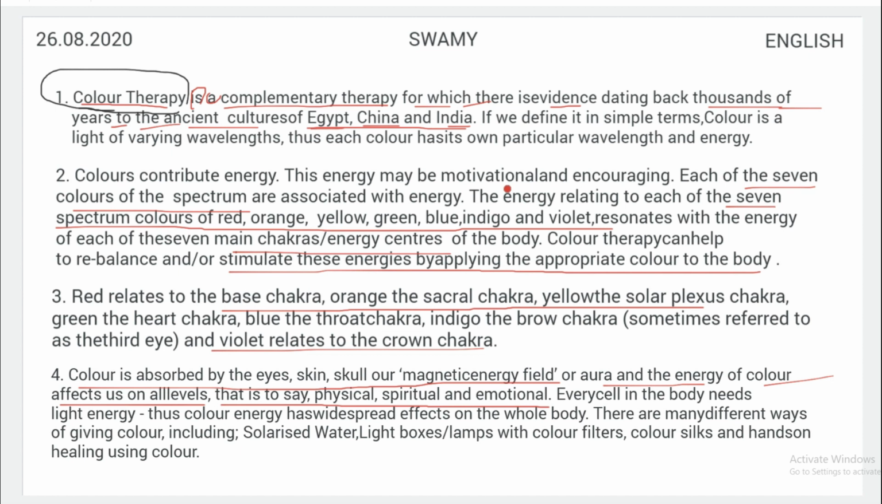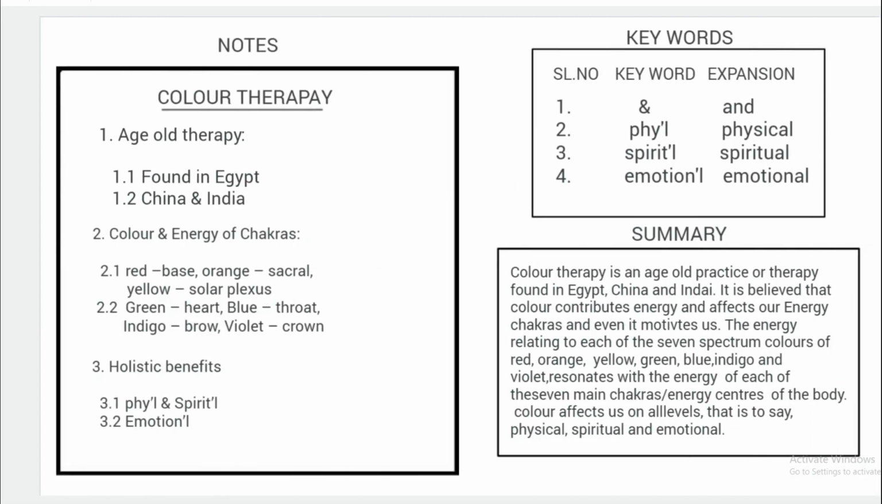Again I'll explain what are the structural words and content words to avoid any kind of confusion. If you want to use this sentence, color affects us on all levels, that is to say physical, spiritual, and emotional. Now in this sentence, color is very important, that is the word which is carrying information, and it affects us physical, spiritual, and emotional. So you can use these 4 words or 3 words and prepare notes. Now let me show you how I have prepared notes using this passage. Now let me show you the next slide.